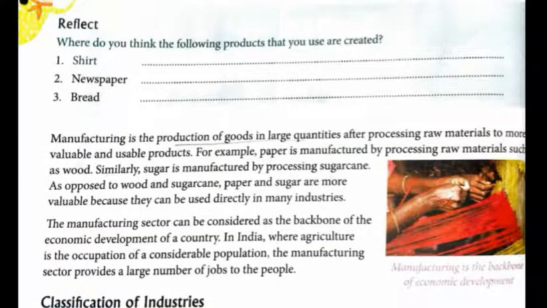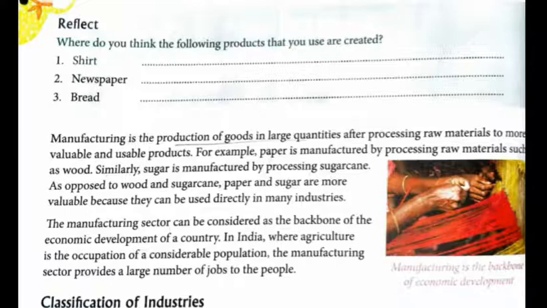At first, manufacturing is the production of goods in large quantities after processing raw materials into more valuable and usable products. So the raw materials become more valuable and more useful after large quantities of products, or goods, are produced. For example, paper is manufactured by processing raw materials such as wood. We already know that paper is finally made from wood, so it is more usable and more valuable.